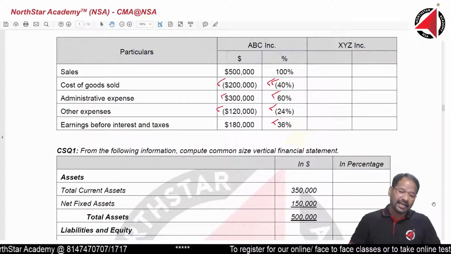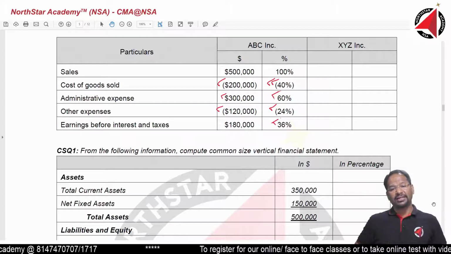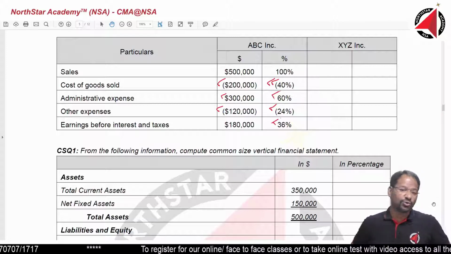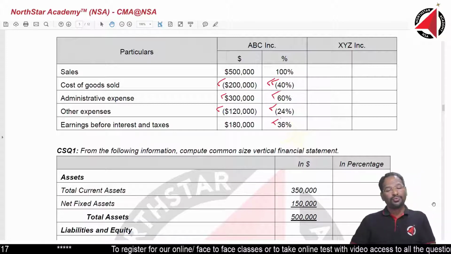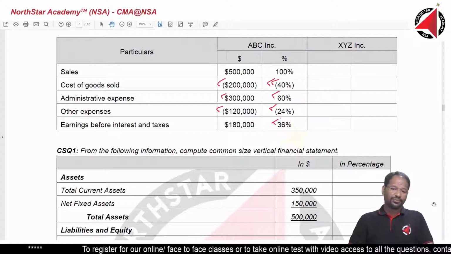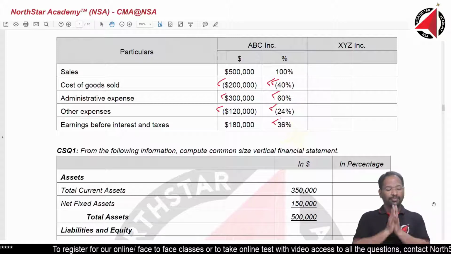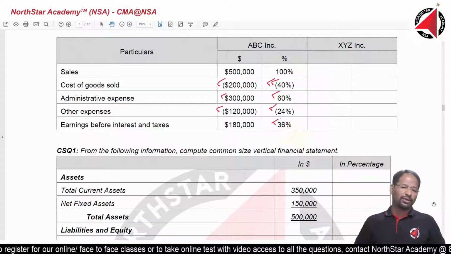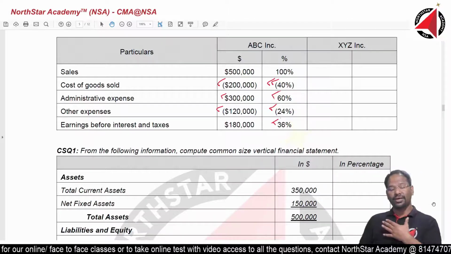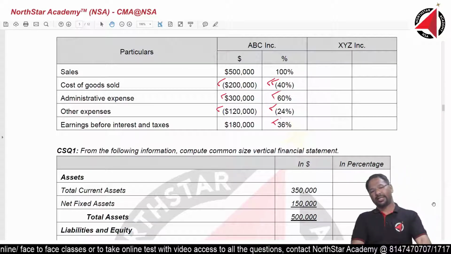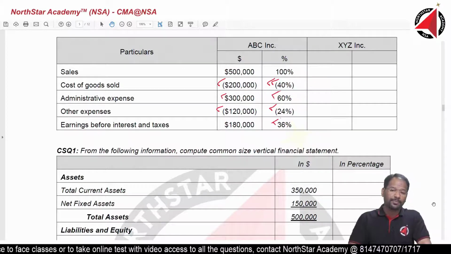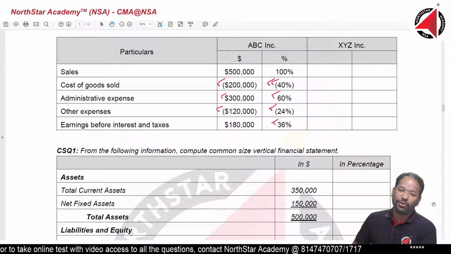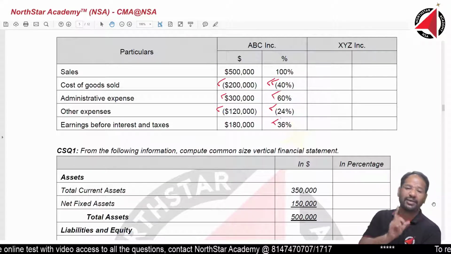But in case you have not been able to understand those answers, do not panic. We will teach you those answers in the class, or we will share some recordings for those answers. So do not panic. We will share the answers for all the questions. In case you are still not able to understand those answers, do not worry. We are there to take care of that. But ensure that you have completed all the homework before you come for the next class. This is very, very important.